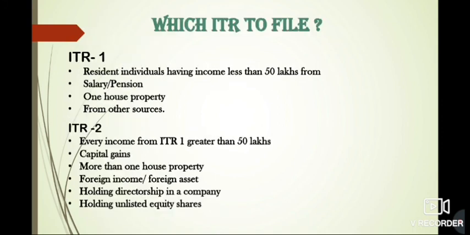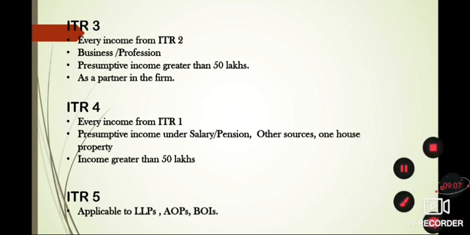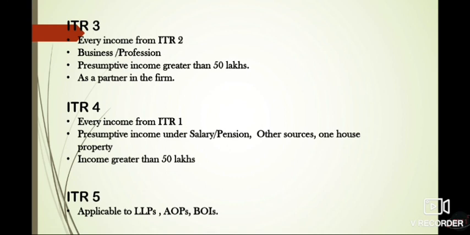ITR 4, every income from ITR 1, every income that we have studied earlier can be taken here, and presumptive income under salary or pension, other sources, or one house property is there, but the income is greater than rupees 50 lakhs, then you have to file ITR 4. Then we have ITR 5, which is applicable to the LLPs, the AOPs, and the BOIs. So these are the 5 income tax return types that we have studied here.